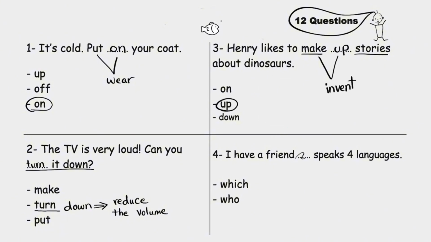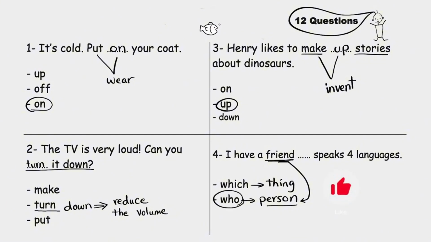I have a friend blank speaks 4 languages. Which or who? Which comes after a thing. Who comes after a person. The word here is friend, which is a person, so we use who. I have a friend who speaks 4 languages.